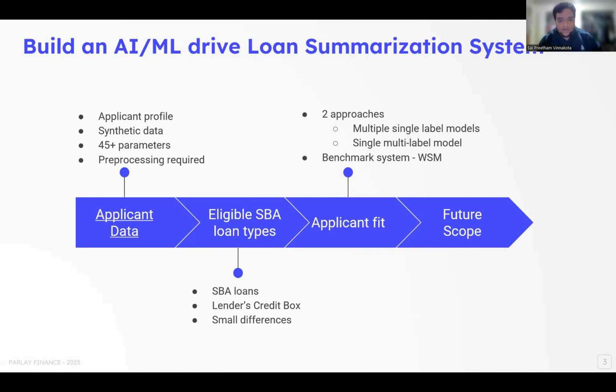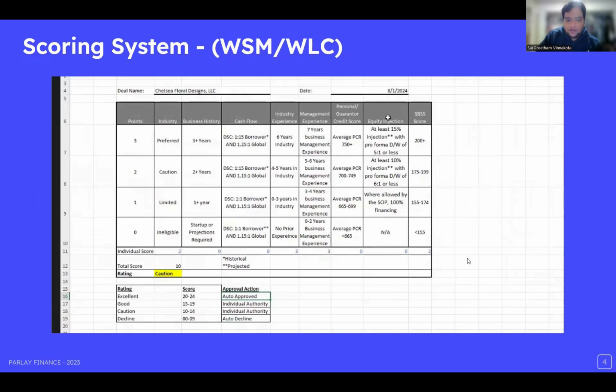Based on this scoring system, they check if the applicant is fit or not. And after that, the future scope is Parlay giving the applicant feedback on why they are not approved or why they are approved, which factors in their application are useful and which factors in the application led to their decline.